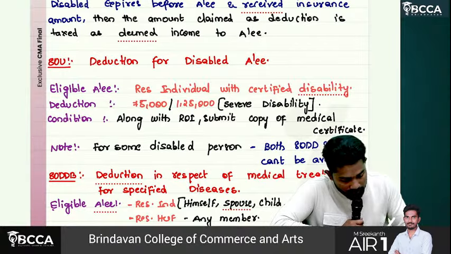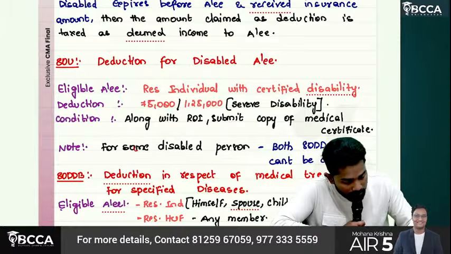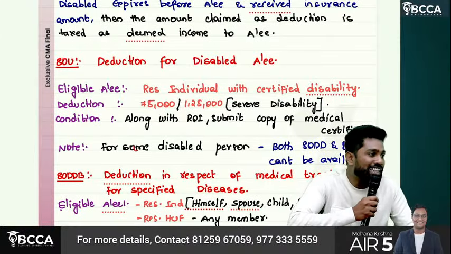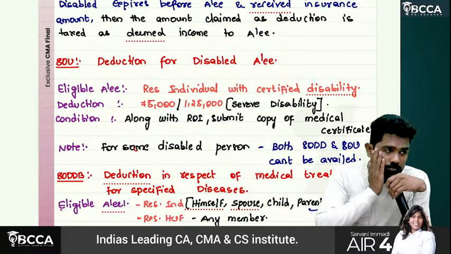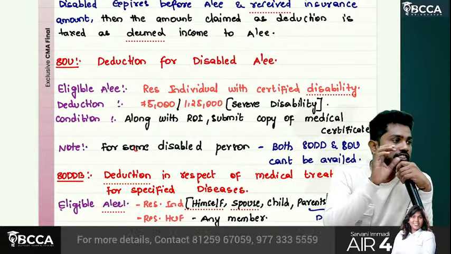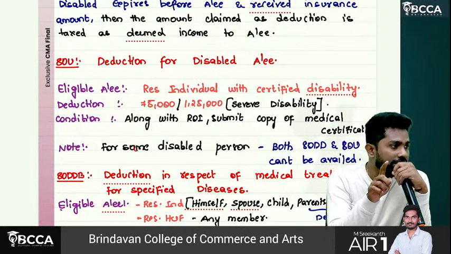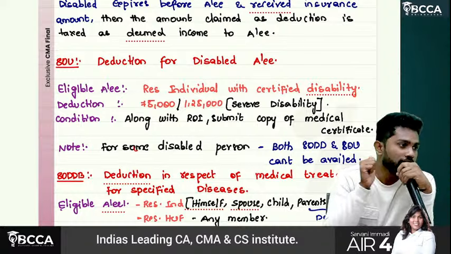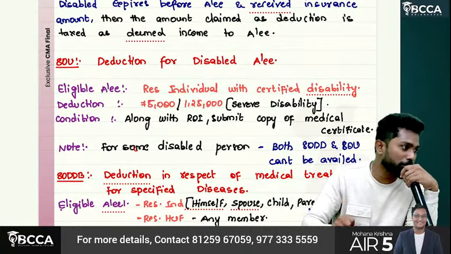Note, for the same disabled person, we can't claim both 80DD and 80U. Sir, son suffering with disability. Now father claimed deduction under 80DD, claiming son as dependent. Now son also wants to claim deduction under 80U in his own capacity. Is it possible?